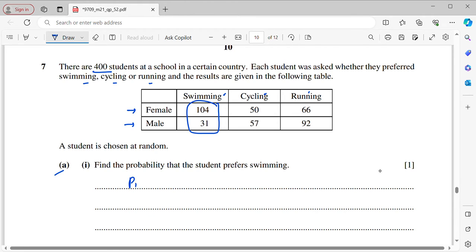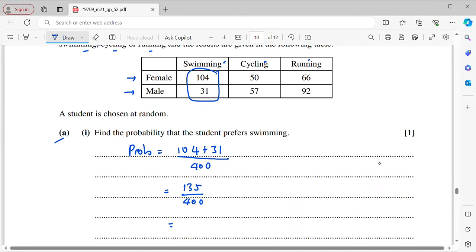So now my probability is 104 plus 31 over the total students will be 400. That means here is going to be 135 over 400. Then at last you have to simplify it, either you leave your answer in fraction or decimal. So here I leave it in fraction, which is 27 over 80. So that is the solution for A, first part.